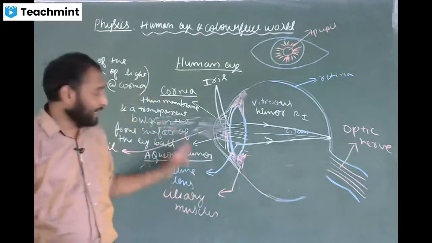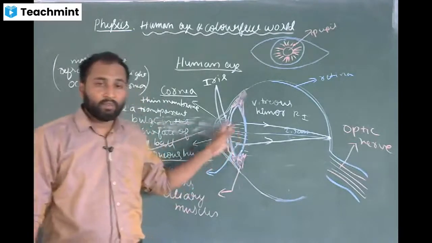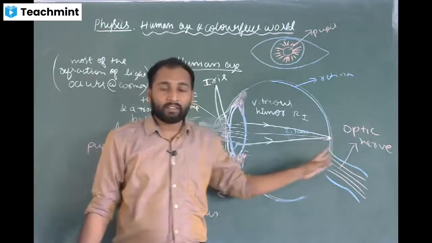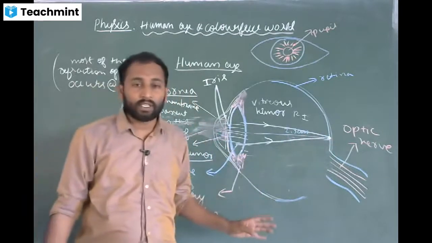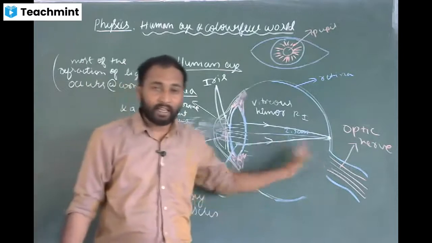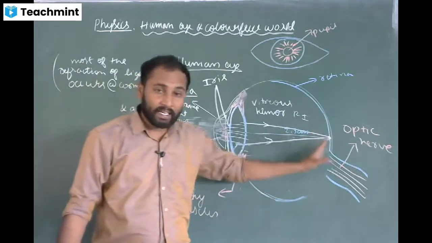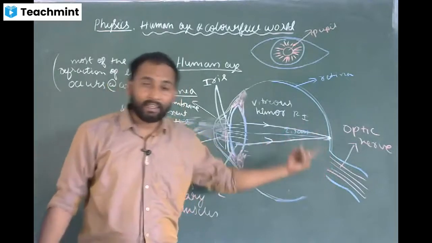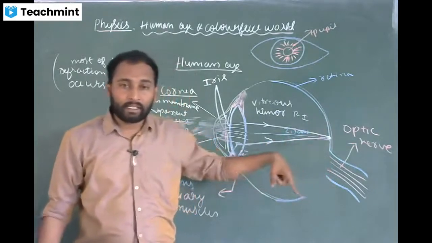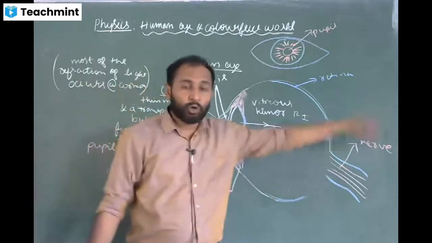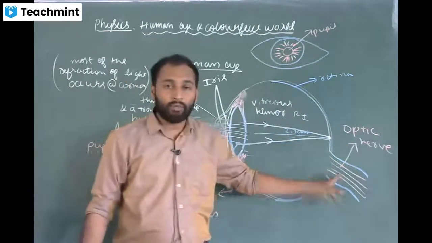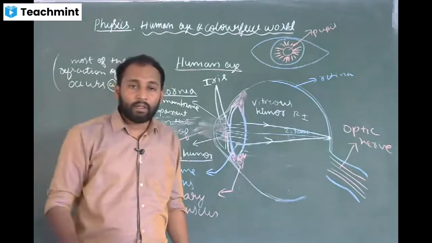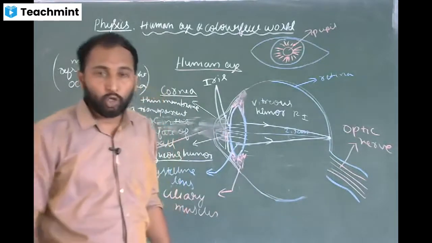So the light falls on the crystalline lens. From there the light is illuminated on the retina. The retina consists of an enormous number of light sensitive cells, the rods and cones. Upon the illumination of this light, these light sensitive cells get activated. They convert this light into electrical signals, and these signals are sent to the brain via the optic nerve. The brain interprets these signals as an image. Understood? This is how the human eye works.